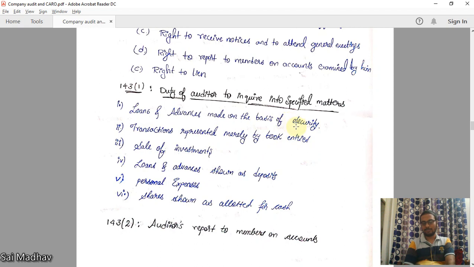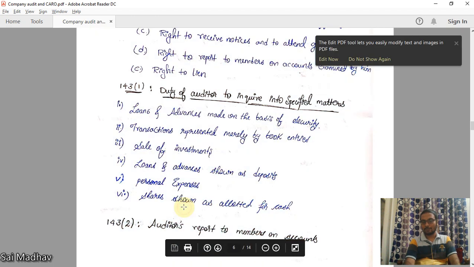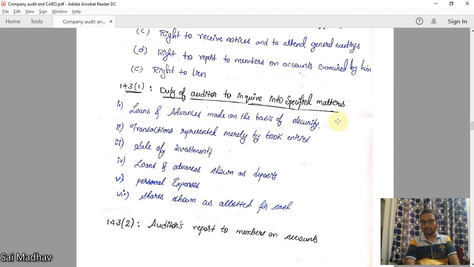Loans and advances made on the basis of security. Transactions represented merely by book entries. Sale of investments. Loans and advances shown as deposits. Personal expenses charged to revenue. Shares shown as allotted for cash. These matters, the auditor has a duty to inquire.